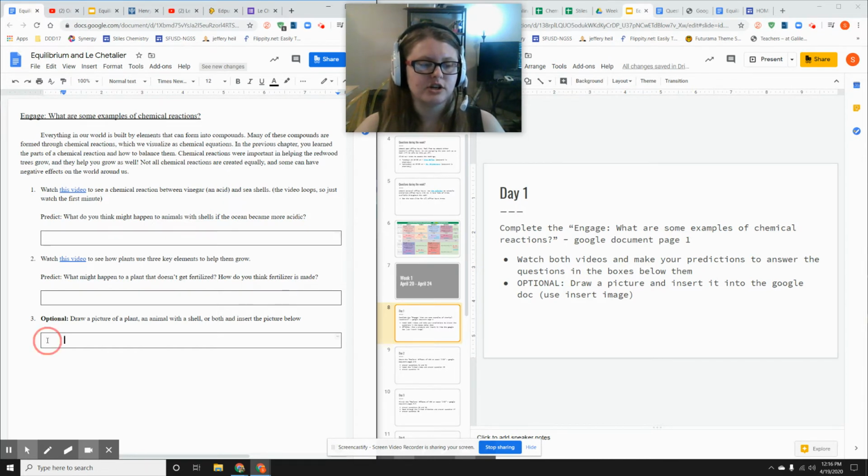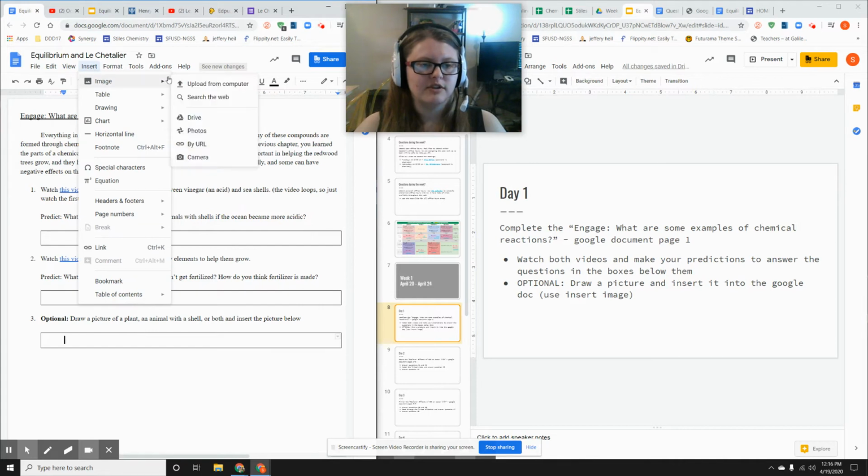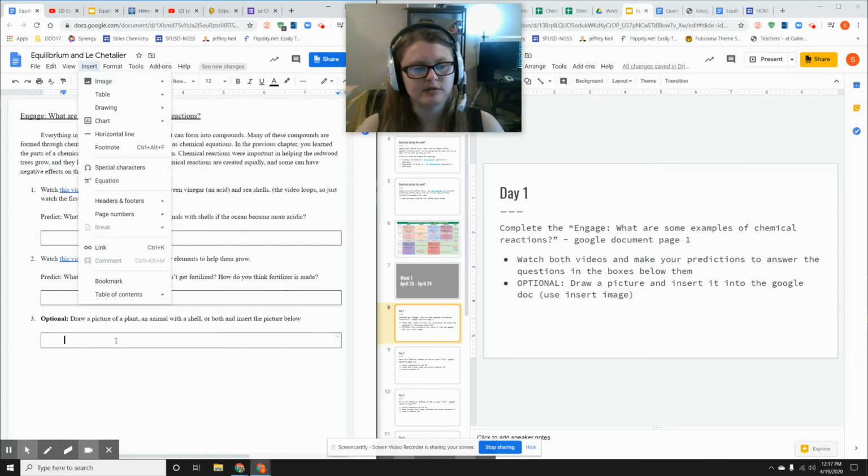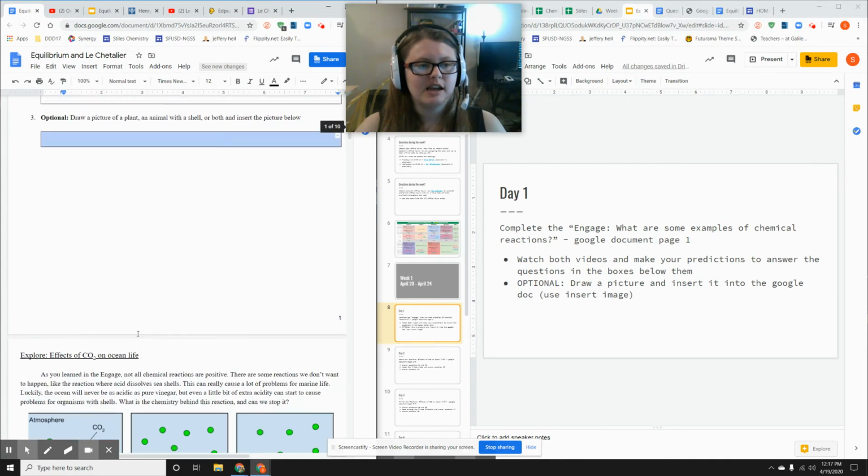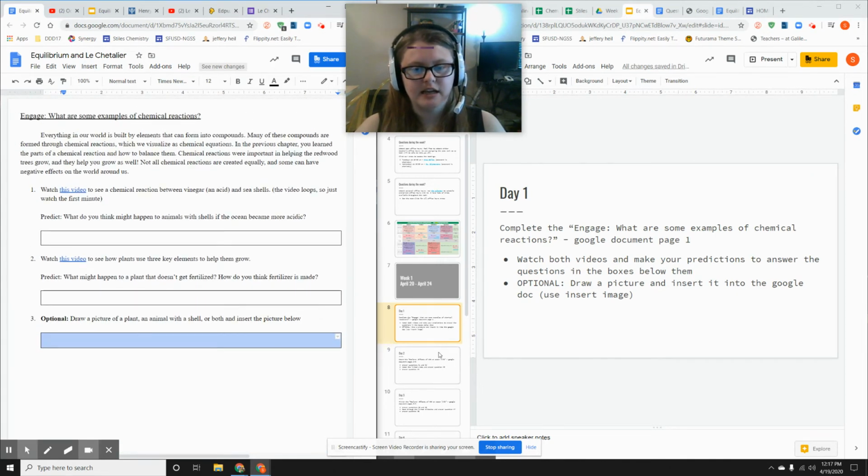So if you want to put a picture in, you would click in this box, and you would go to Insert Image. And if it's saved on your computer, you can upload from computer, or you can do Drive or Photos, which is more like what you would do if you were uploading it from your phone, okay? And then you can pick what you want to put in there. Or there's an option for camera where, I believe, you can take a picture right then and insert it of the art you drew. Okay, so that's day 1. You are going to finish the entire Engage.